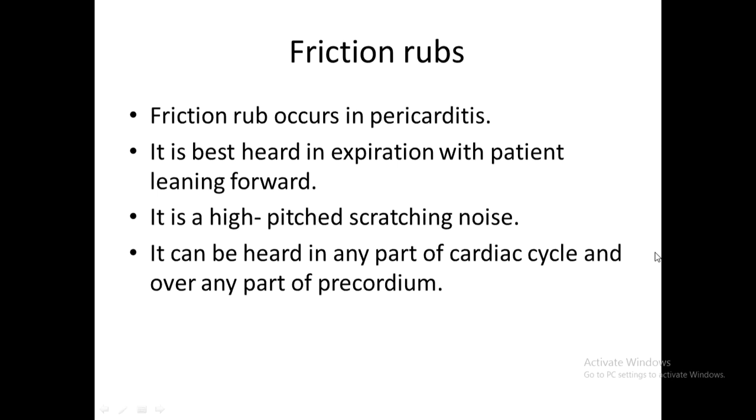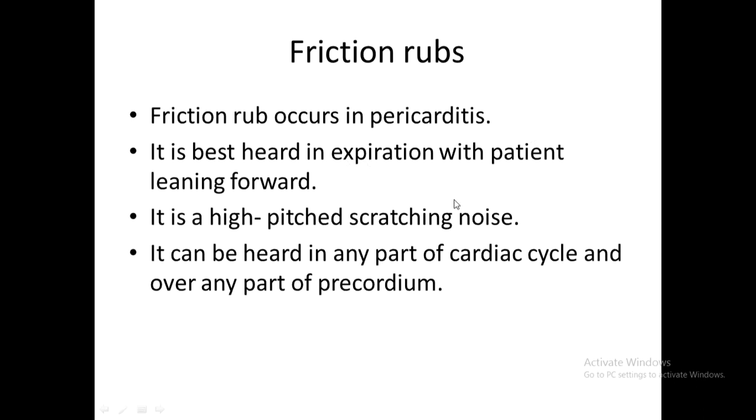Friction rubs. This is a feature of pericardial effusion and pericarditis. It is a very superficial, scratchy noise, as if something is getting rubbed against each other. It occurs in pericarditis. It is best heard in expiration with the patient leaning forward.